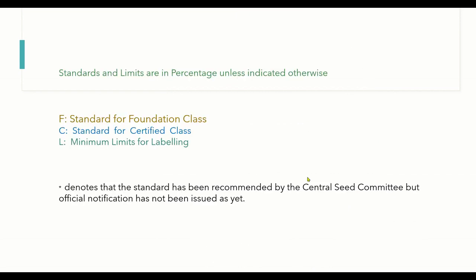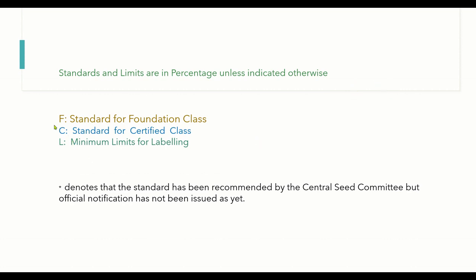Coming to the next slide, we have some points which have to be taken care of while studying the different seed standards of different crop plants. First of all, standards and limits are all in percentage unless indicated otherwise, which means if there is no unit indicated with a particular number, it is in percentage, or otherwise if it is indicated as kg or numbers, it is in that unit.